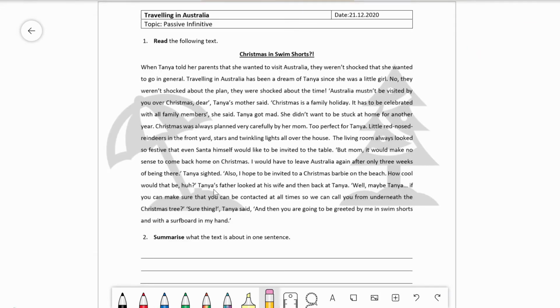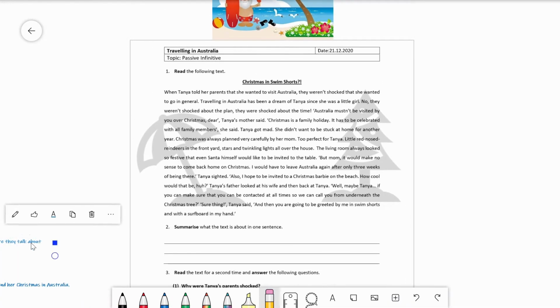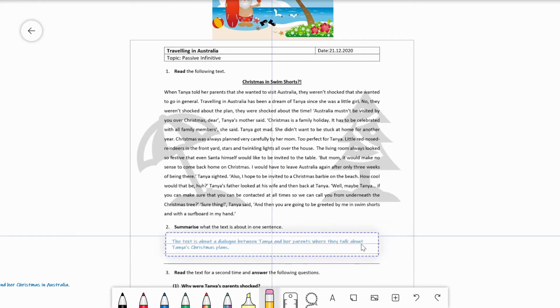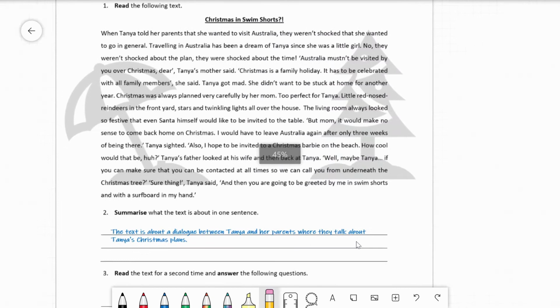Okay, welcome back, and let's now compare this task. I have my summary prepared over here. Put that here where you have written yours. So my summary of the text would be: the text is about a dialogue between Tanya and her parents, where they talk about Tanya's Christmas plans. Of course, your summary can be different, but it's important that it's really short and just about the main aspect of the text, so you don't need to give any detailed information.